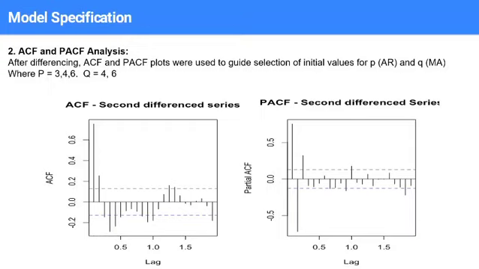Using these plots, we can determine the P and Q values. From the PACF, there are clearly 3 lags out of range, so we can give P equal to 3, and there can be 2 more added, like 4 or 6, considering the near misses. Similarly for Q, there are 4 lags which can be considered, so Q can be 4, or 2 near misses, which can be 6. From this we can conclude that P can be 3, 4, 6, and Q can be 4 and 6.